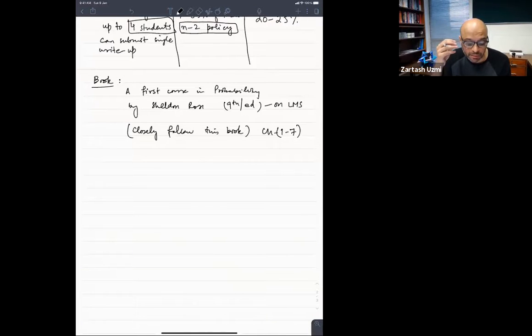Upload the PDF only for partial marks. Abdullah Naveed is asking. So you upload the PDF only for partial marks. If your answer is correct, then we are not going to even look at the PDF. We'll just give you the full marks. Okay.